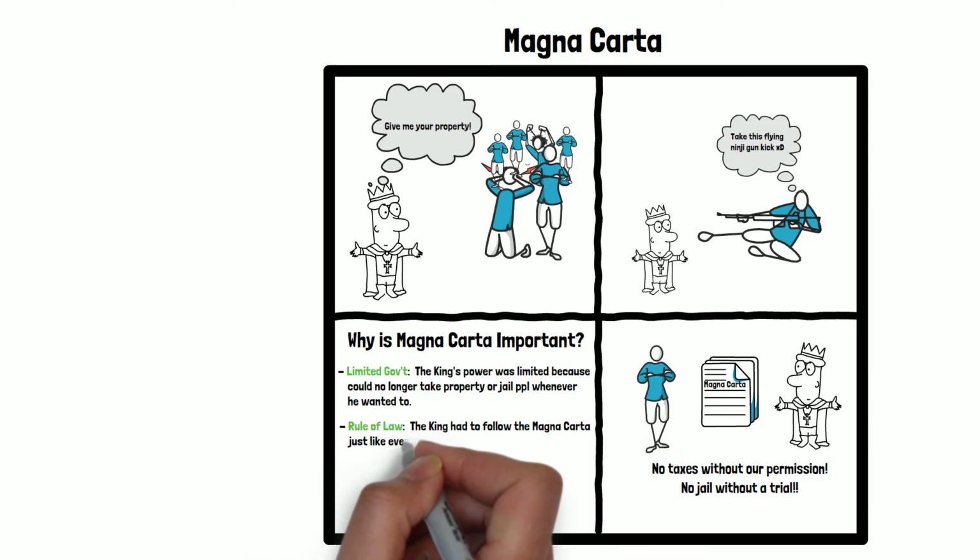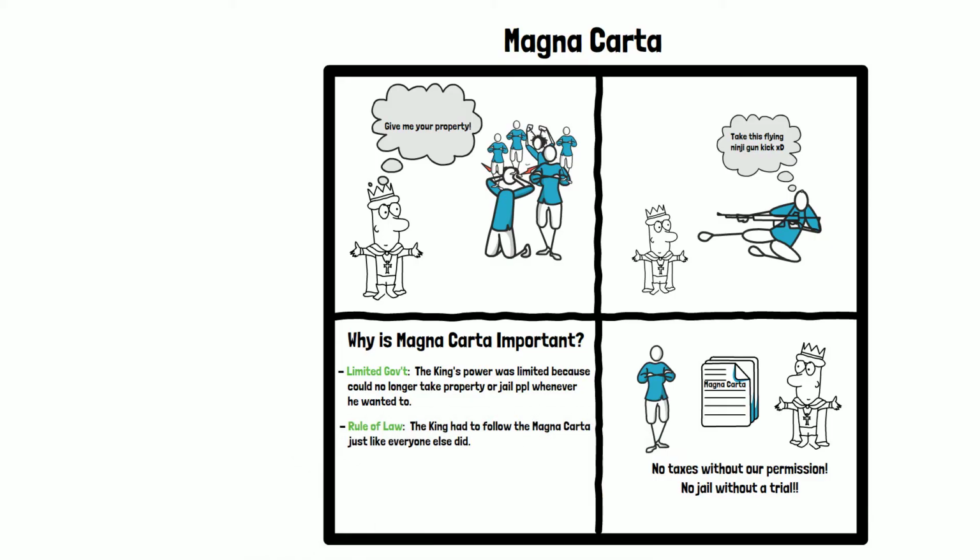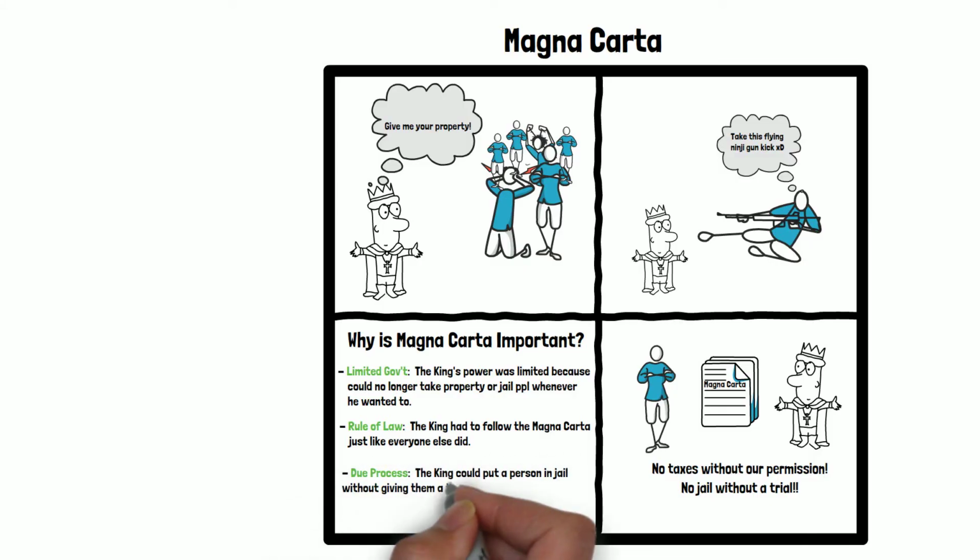Since the king had to follow the rules of the Magna Carta, just like everyone else, it's also an example of rule of law. Additionally, since the king could not put people in jail without a trial, it was also an example of due process.